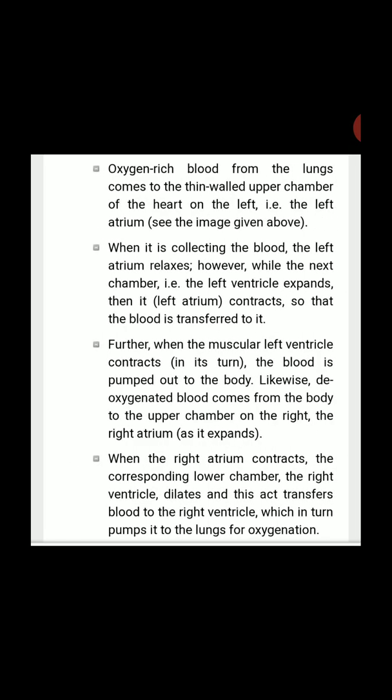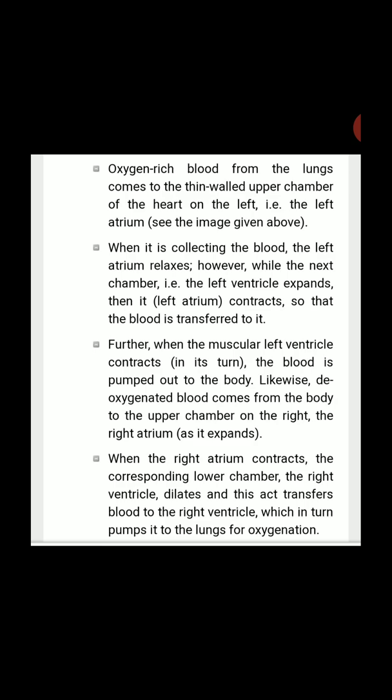Now we will discuss it in detail. The oxygen-rich blood from the lungs comes to the thin-walled upper chamber of the heart on the left, that is the left atrium. I have shown you in the image also. When it is collecting the blood, the left atrium relaxes, while the next chamber, the left ventricle, expands, and then it contracts. Contraction and relaxation occur.